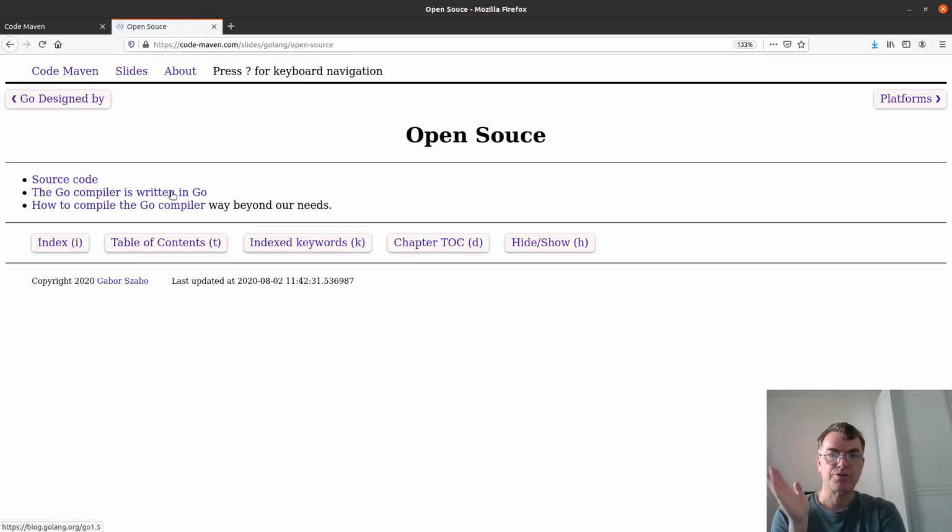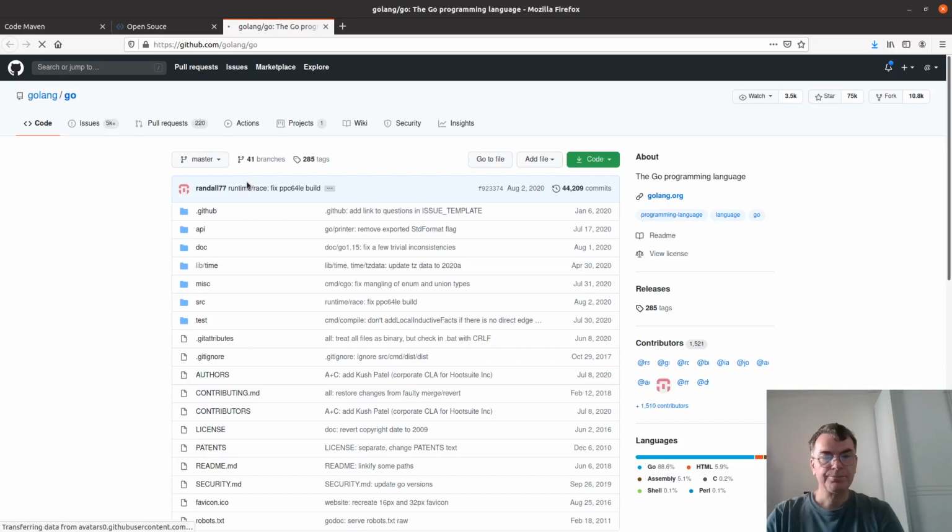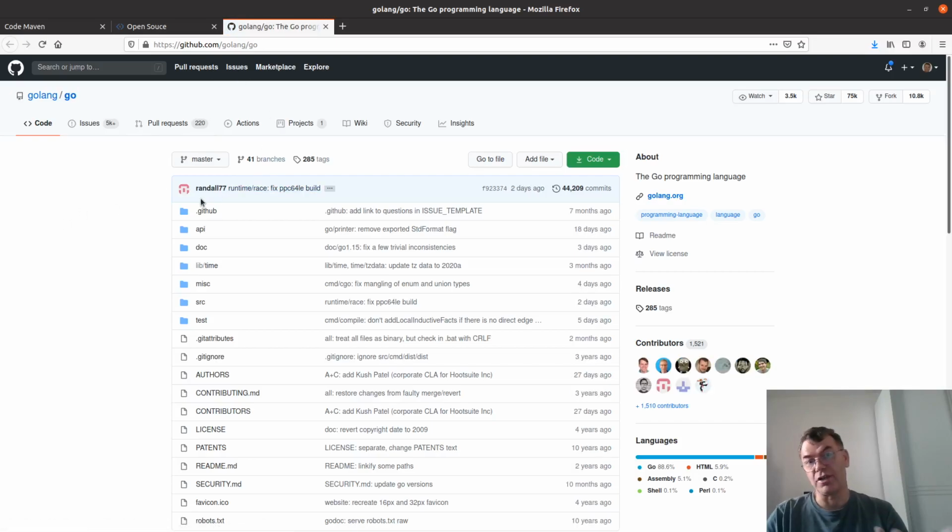Now about open source, and here I'm going to visit the links to show you the actual things. So Go is open source. You can find its source code. If I click on this link, let's get to this page. You can find its source code on github.com, currently at least, /golang and then /go. That's where the source code is, and you can get deeply into it.